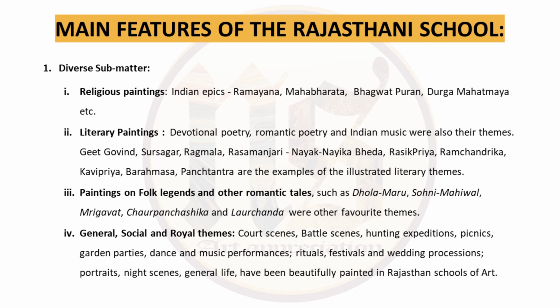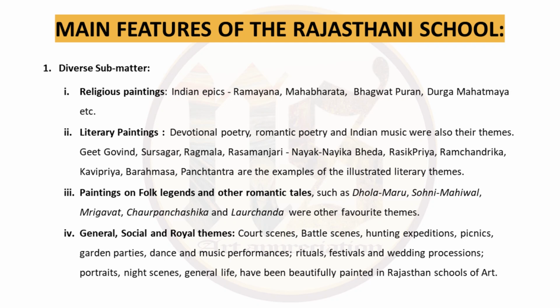First, religious paintings. Indian epics like Ramayana, Mahabharata, Bhagavad Puran, Durga Mahatmya were painted in abundance. Then literary paintings. Paintings on devotional poetry, romantic poetry and Indian music were also their favorite themes, like Geet Govind, Sursagar, Ragmala, Rasmanjari, Nayak Nayika Bhed, Rasik Priya, Ramchandrika, Kavi Priya, Baramasa, Panchtantra. They are the examples of their literary themes.